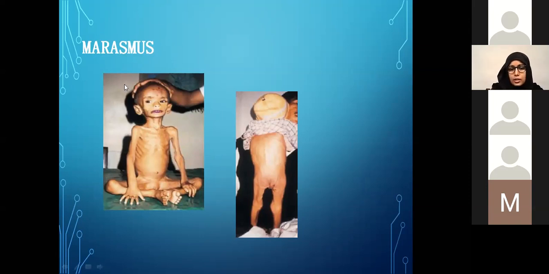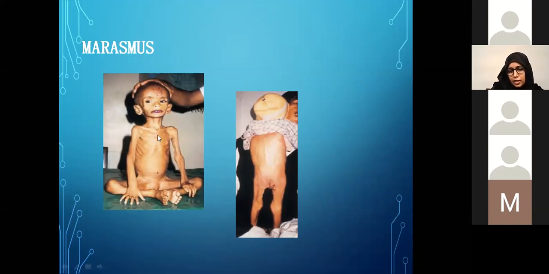And you can see they have lost all the subcutaneous fat, leading to these old man faces, the baggy pant appearance because of the loss of the buttock fat, the loose skin folds, again because of the loss of subcutaneous fat, the prominent rib cage, thin extremities.